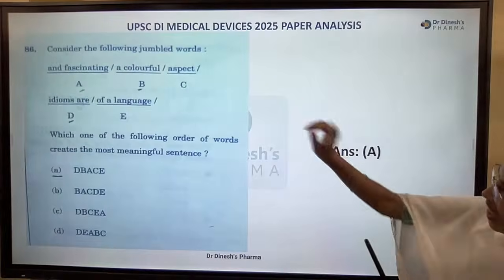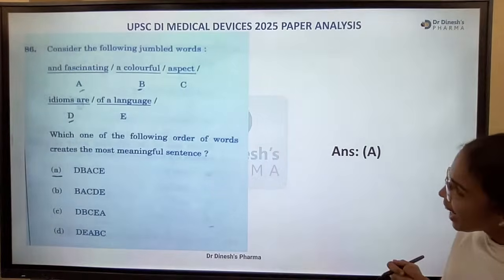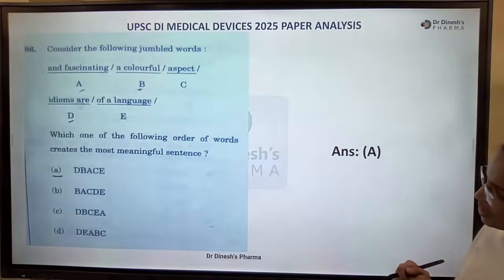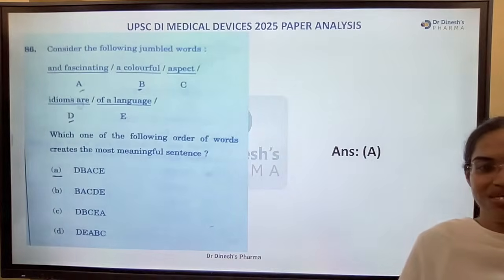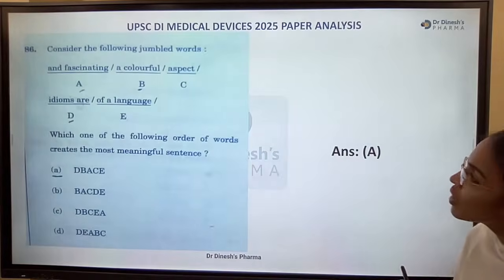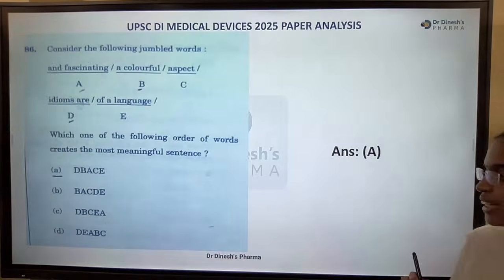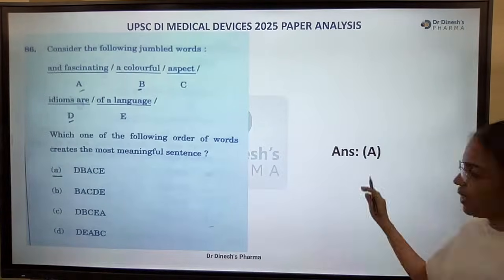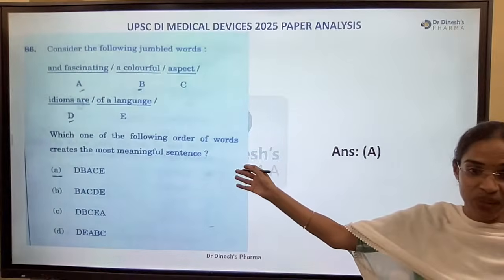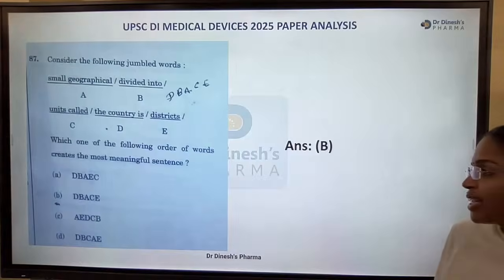Consider the following jumbled words. What is the colorful and fascinating aspect of a language? Okay, so the question is from idioms itself. Idioms are a colorful and fascinating aspect of a language. Is the right answer DBACE? DBACE, of any language, in fact, of any language. Yeah, same. Very simple one.